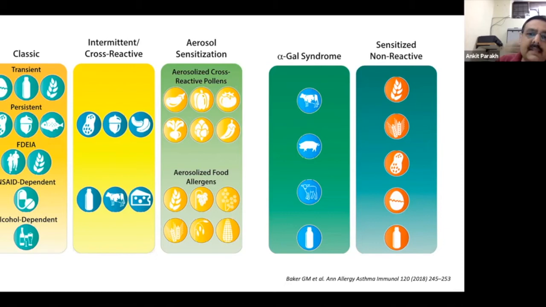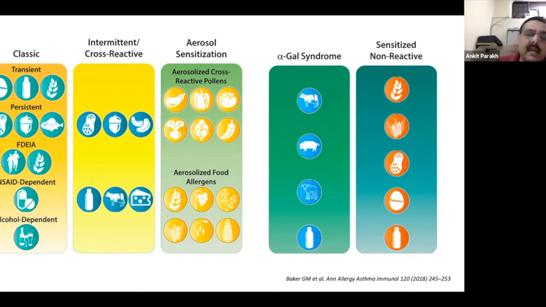Now, when the child is exposed to the particular food, then the child would get symptoms, right? And there's a slide on pollen food allergy syndrome, which I'll come to. There's also an entity where the child can get anaphylaxis or a bad allergic reaction when the child gets exposed to aerosolized food.